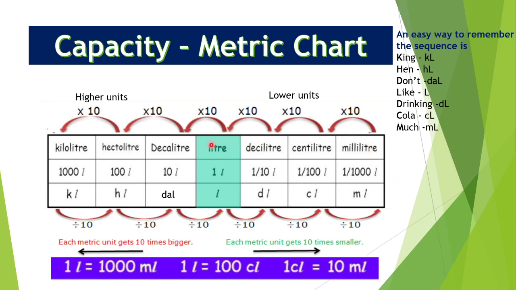So when you move this side, you have to multiply by 10, and when you move this side, you have to divide by 10. Okay, so 1 liter equals 1000 milliliter and 1 liter equals 100 centiliter. So moving to the next page.